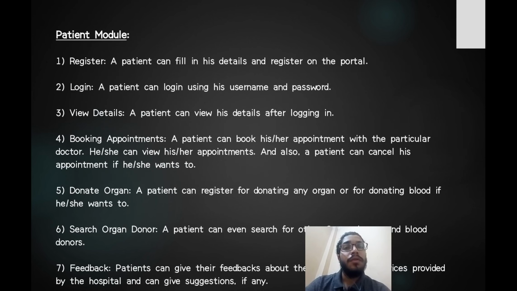Now the last module is patient module. The patient can fill in his details and register on the portal. A patient can log into the system by using the username and the password. After entering into the system, the patient can view their details. The patient can book his or her appointment with the particular doctor.